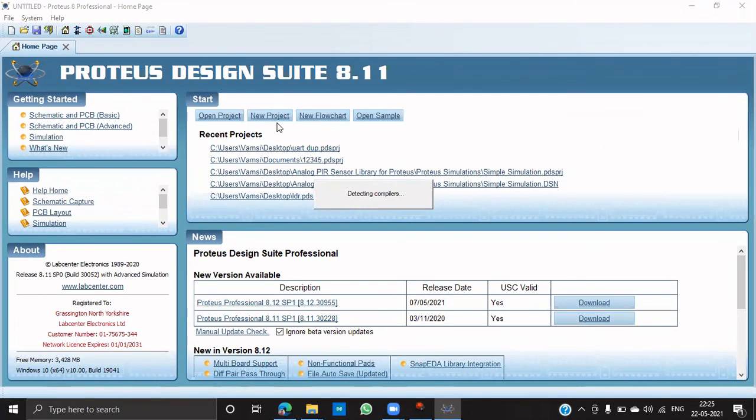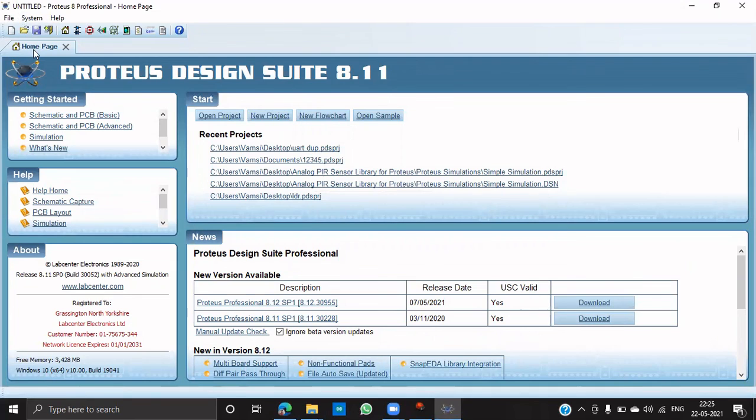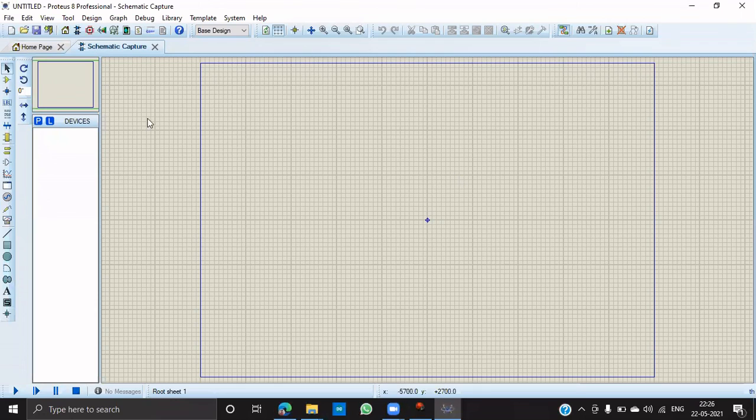While recording this video, the version of Proteus is 8.11. I'm not creating a new project, I'm just opening a schematic. This is how the schematic window will be. These are the options, and I will tell you each and every option. This is run and stop for the simulation. This is selection mode, and this is component mode.